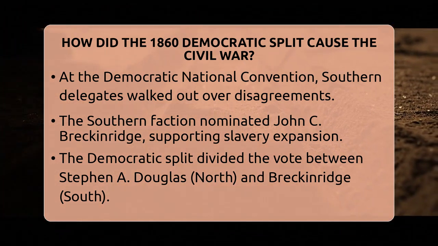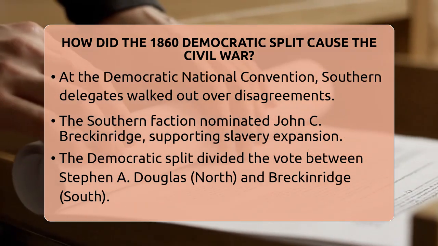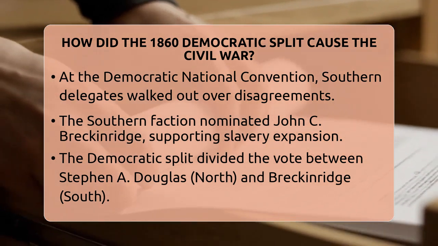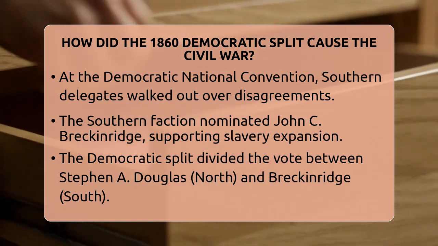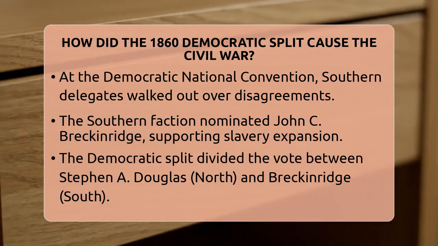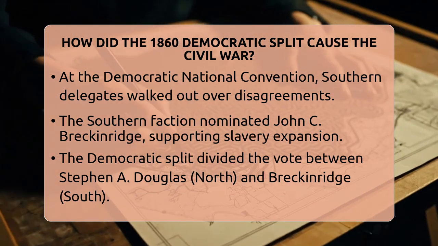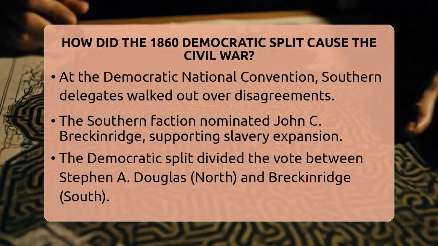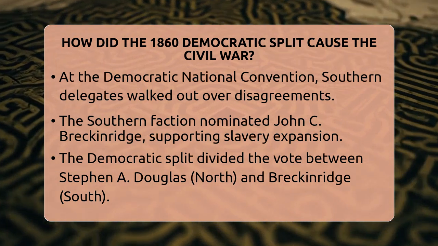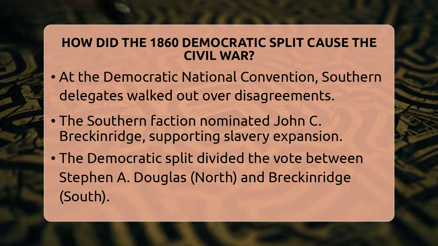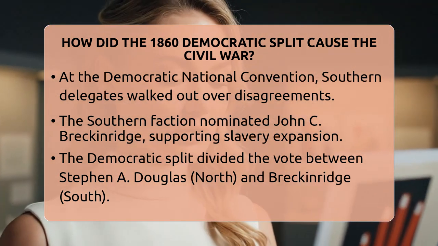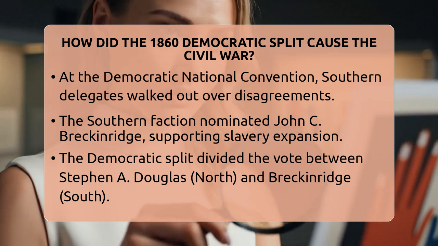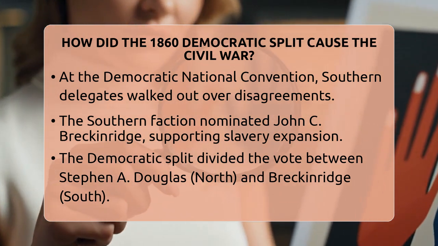At the Democratic National Convention in 1860, these differences exploded. Southern delegates refused to back the Northern candidate, Stephen A. Douglas, because they didn't agree with his stance on popular sovereignty. Instead, they walked out and held their own convention. There, they nominated Vice President John C. Breckinridge on a platform that fully supported slavery.